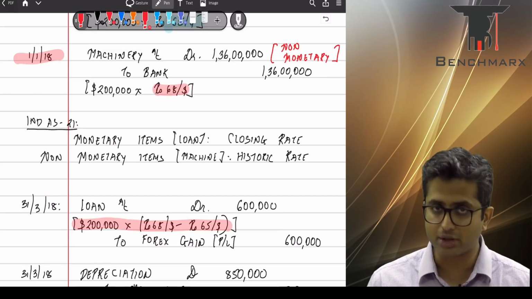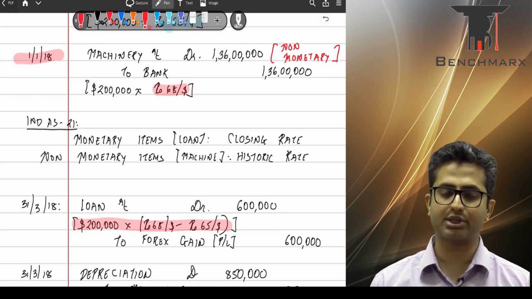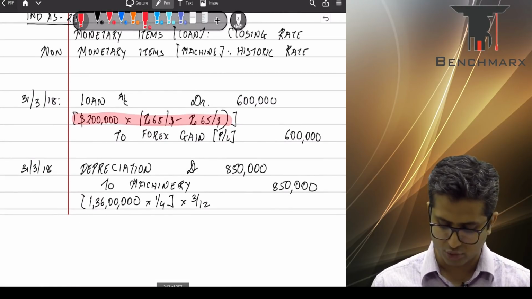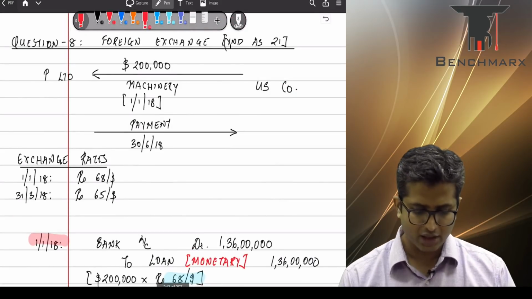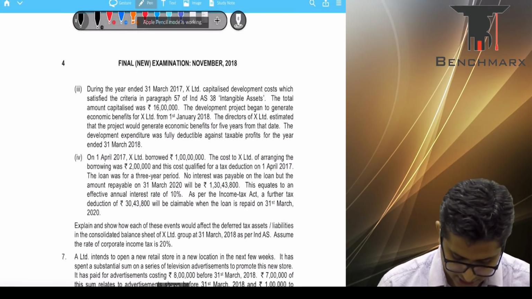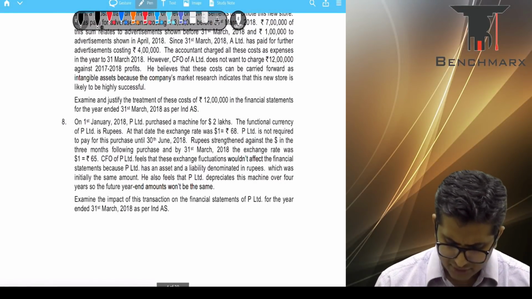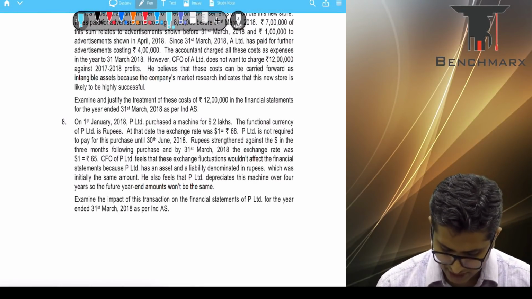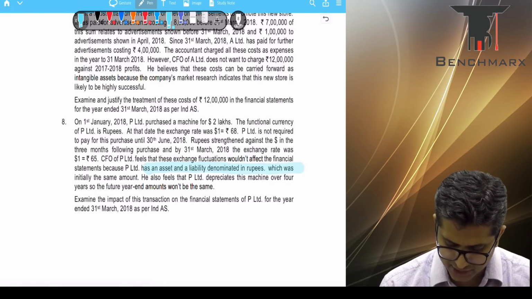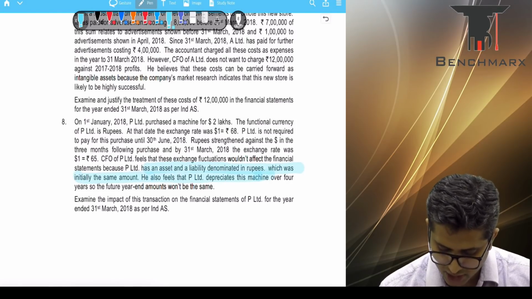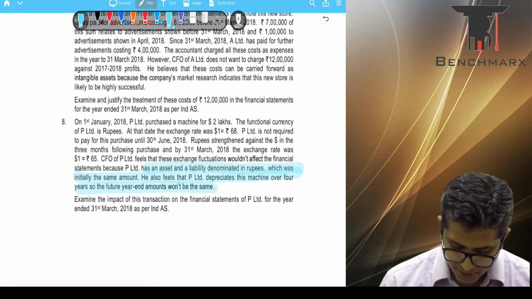Machinery, remember, will not be adjusted because it is a non-monetary item. Machinery would be depreciated. Well, if you see the question, in the question we have been told that the CFO or the management contends that as the asset and liability is denominated in rupees, which was the same amount, there would be no impact.